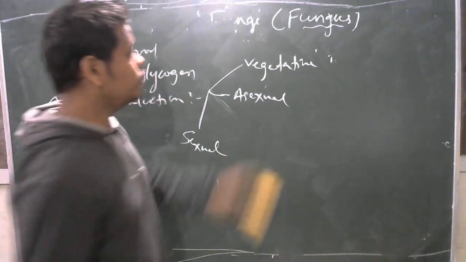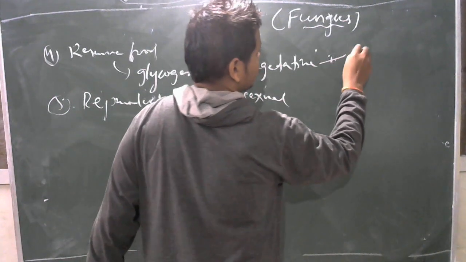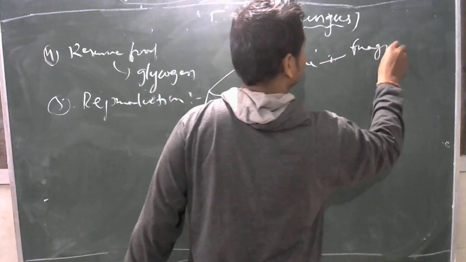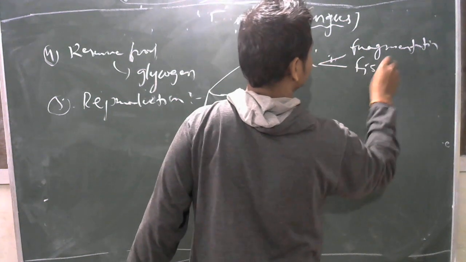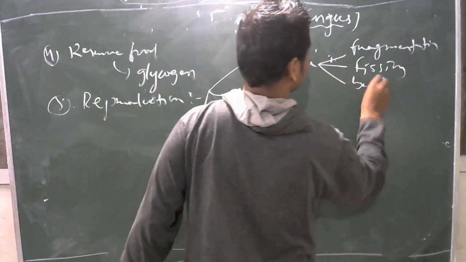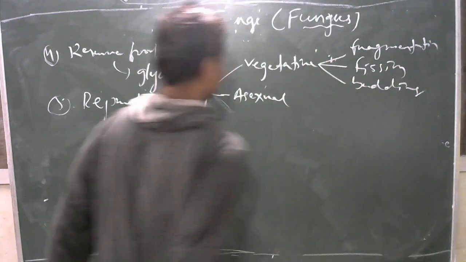Vegetative reproduction occurs generally by fragmentation, fission, and budding, that is bud formation.